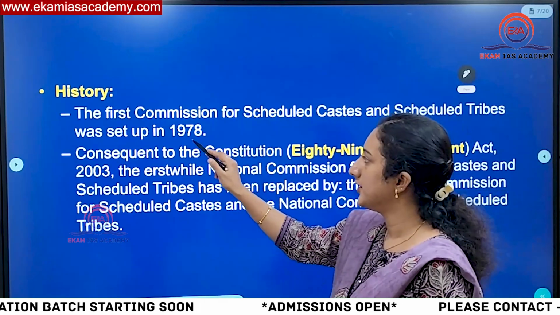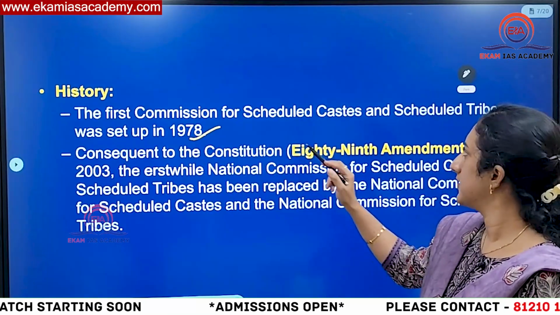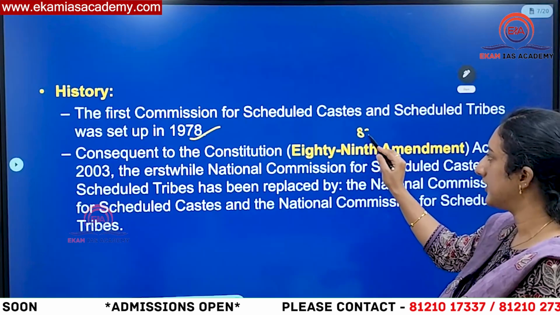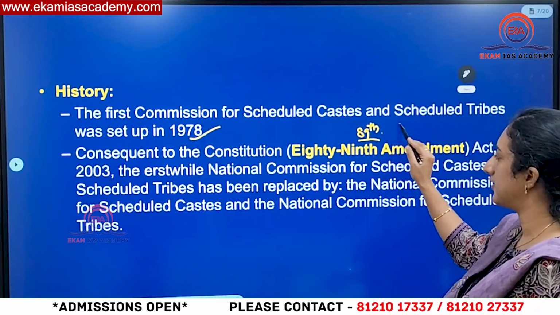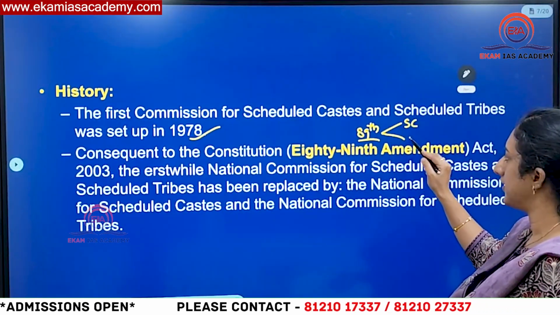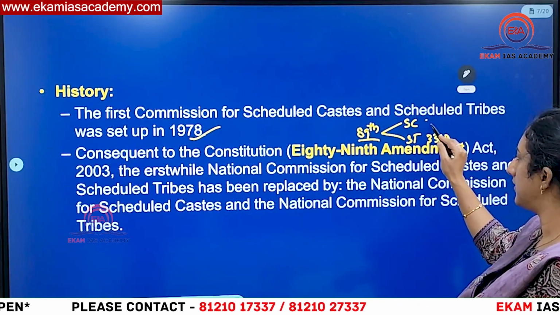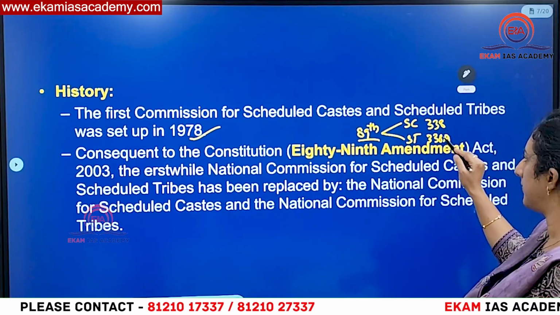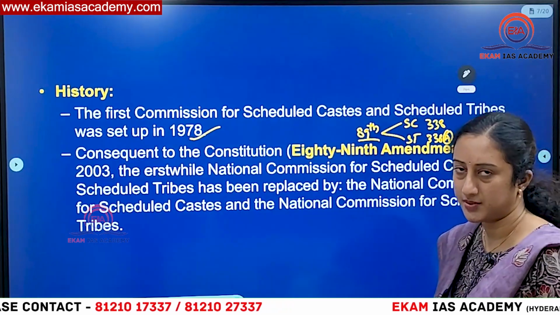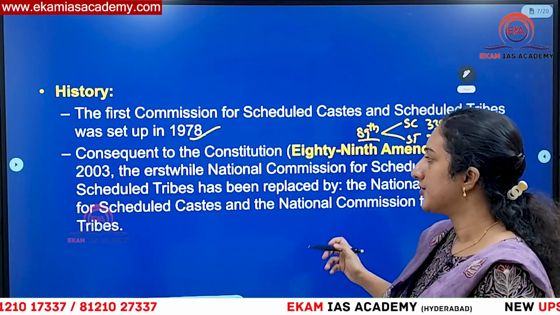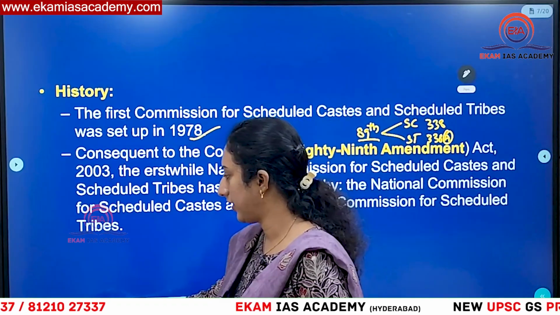As I told you, this was initially set up in 1978 as the first commission, and subsequently the 89th amendment in 2003 created a separate body for SC and ST. So this became 338A, and this is 338. Do remember, whenever there is an alphabetical addition, it means it was later added to the Constitution by subsequent amendments. So this was the history of this body.